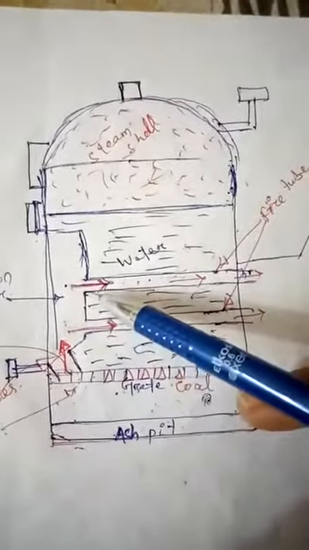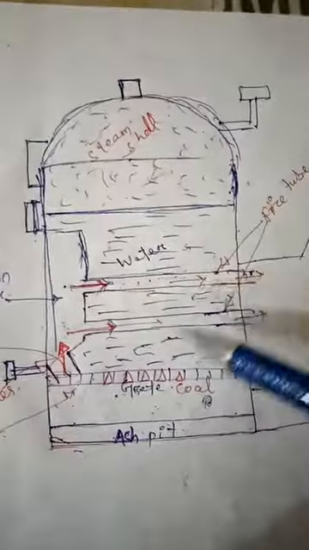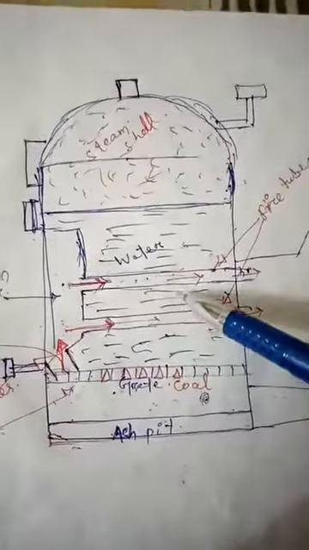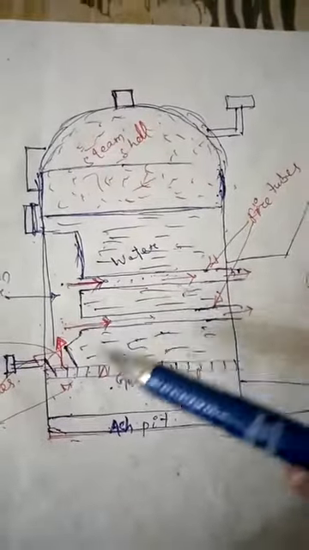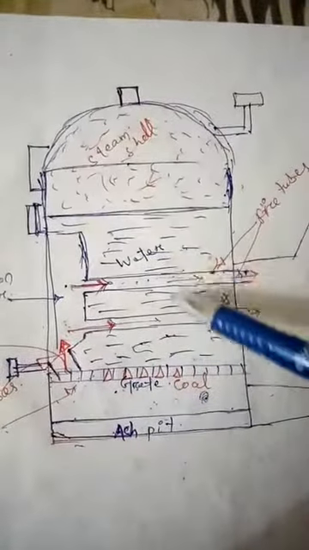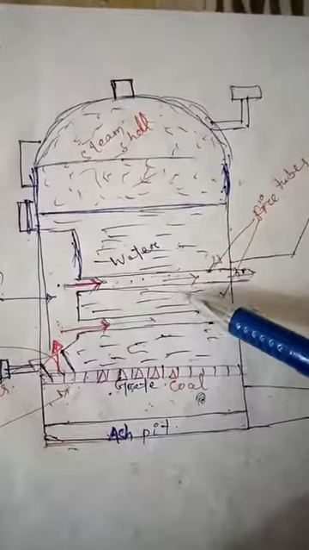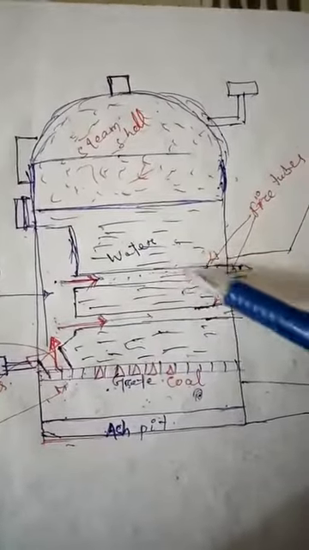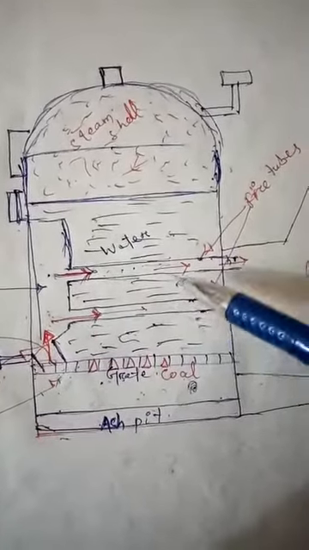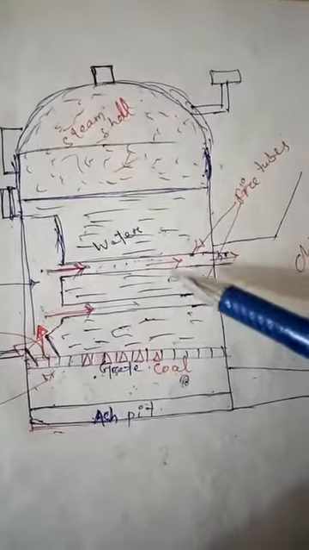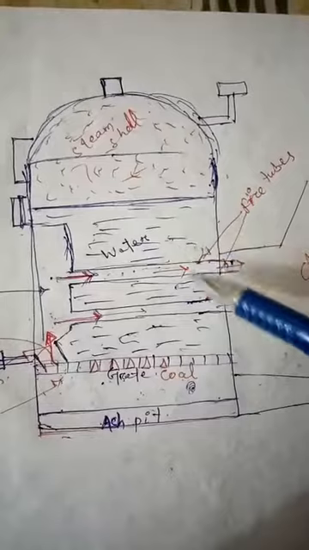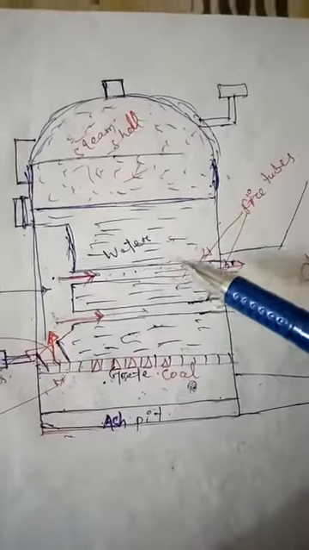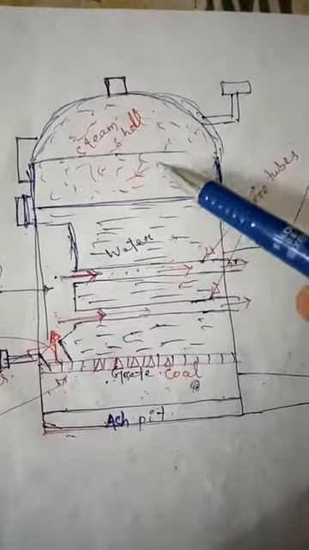These hot gases flow through the tubes and come in contact with the water vessel, where the heat of these hot gases is transferred to the water, and consequently steam is produced in the boiler.